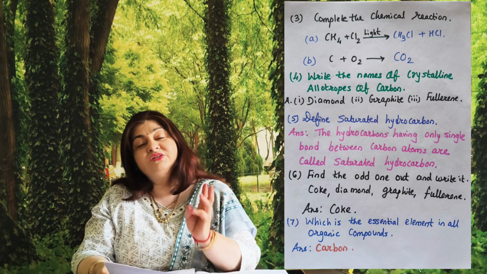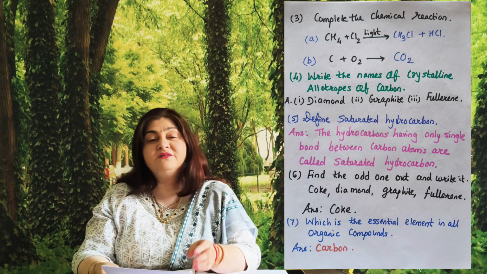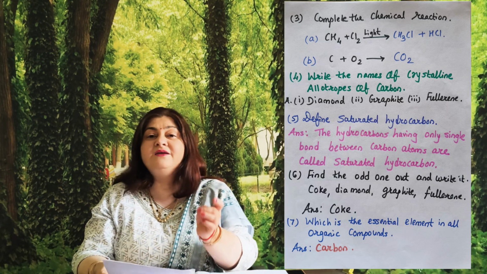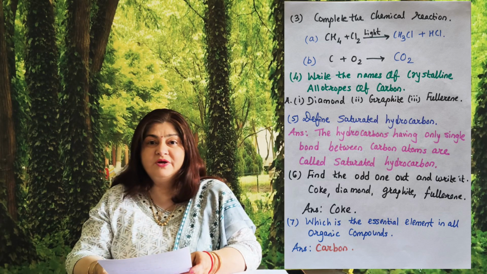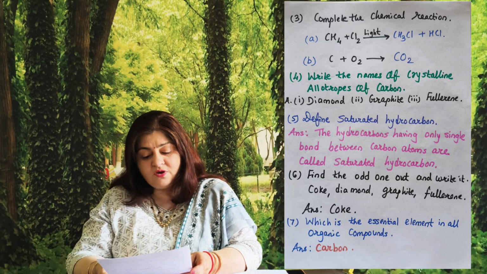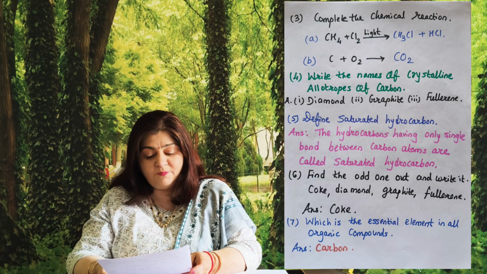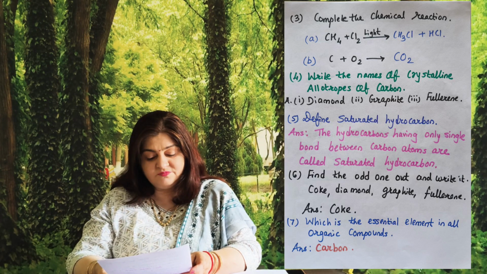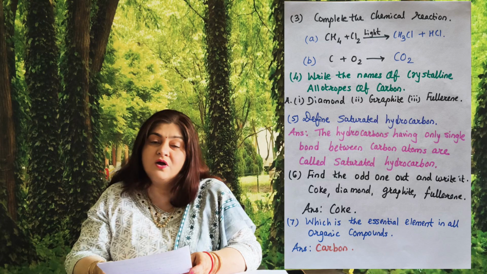So carbon त्याचे 3 crystalline allotropes आहे, diamond, graphite and fluorine. Fifth one, define the saturated hydrocarbon. The hydrocarbons having only single bond between carbon atoms are called saturated hydrocarbon.